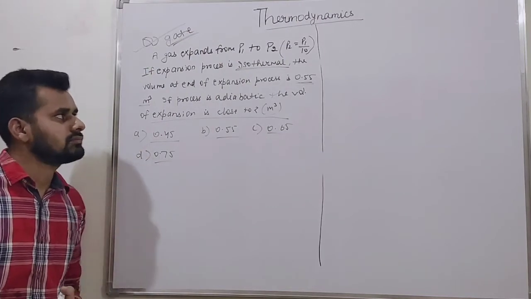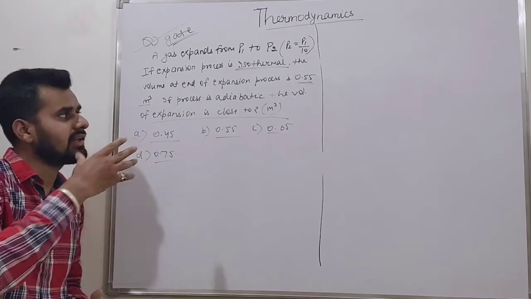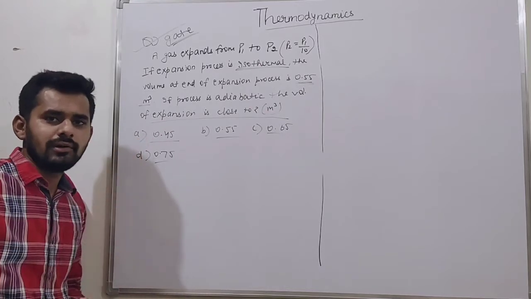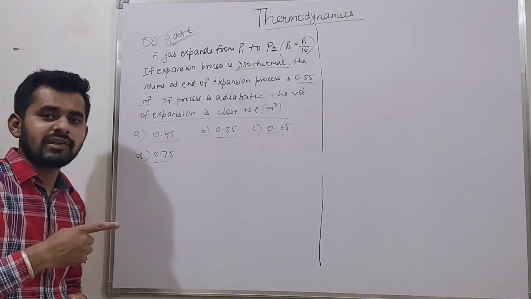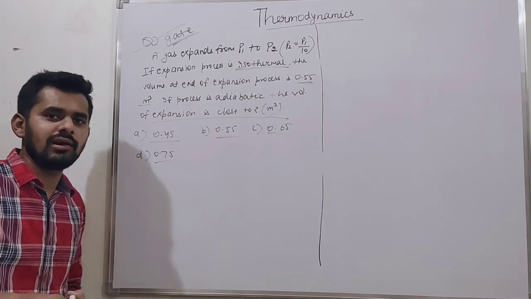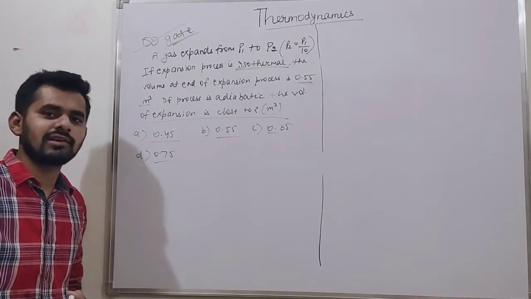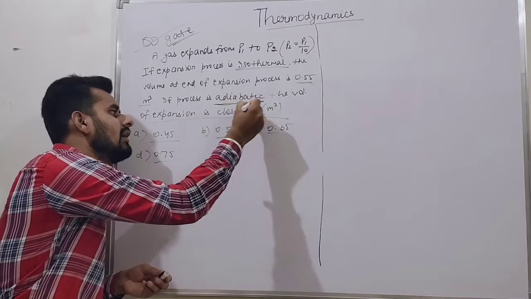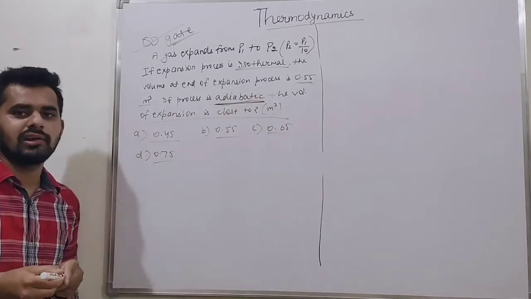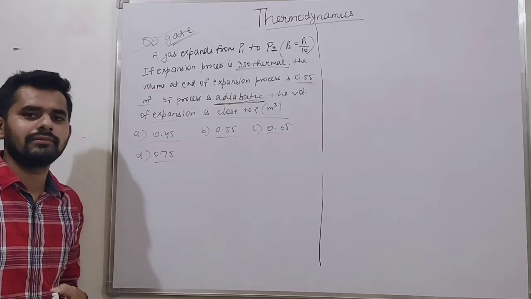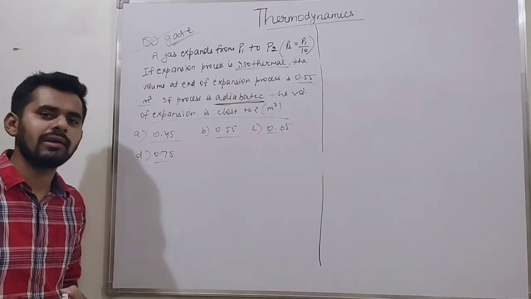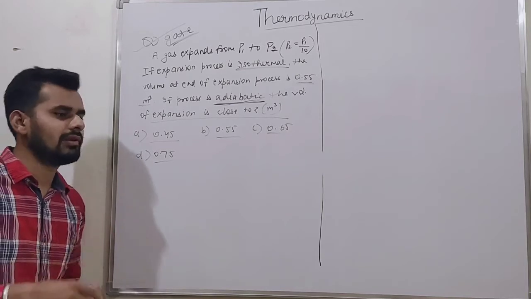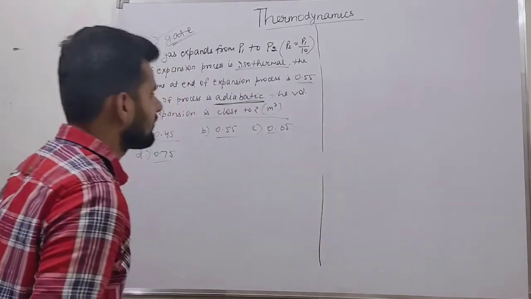Now try to solve this. Just take a pause and think about the problem. We already discussed this concept when I covered the representations of the various processes in the earlier lectures, basically the isothermal and adiabatic processes, and the important points between the two. That concept is applied here. So just take a pause and try to solve it. Now I will start giving the solution.